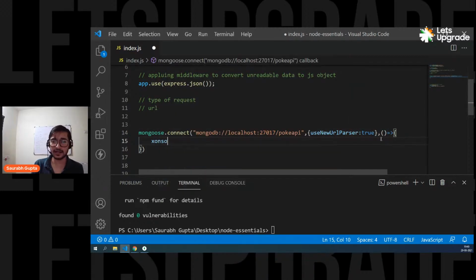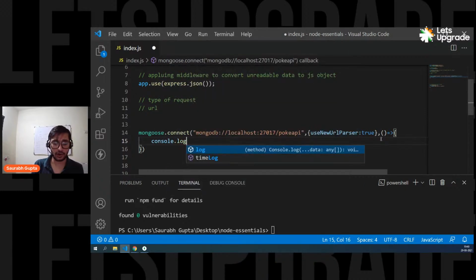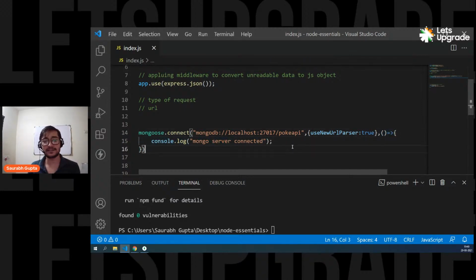So you can simply pass a console.log in this. Mongo server connected. Just simply pass this. That's it. Remember, guys, if the connection is successful, this callback function is called. So if you get this Mongo server connected, it means it is working.